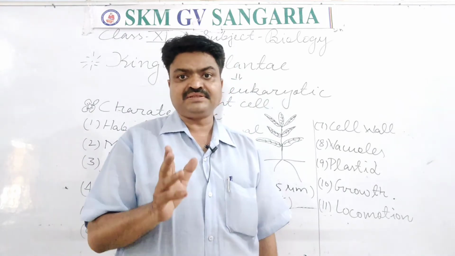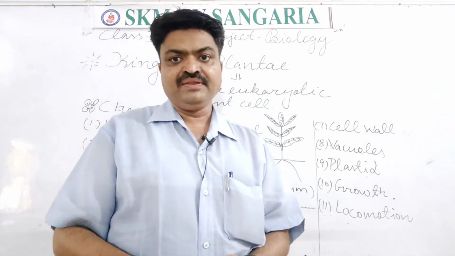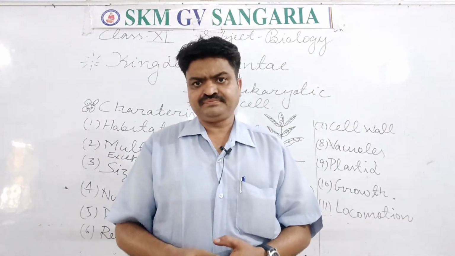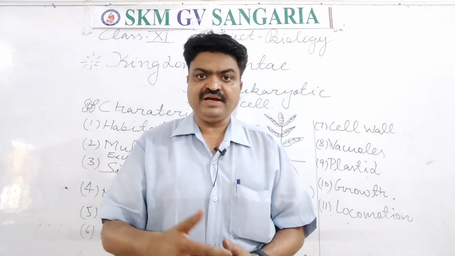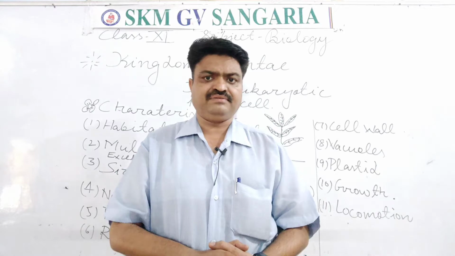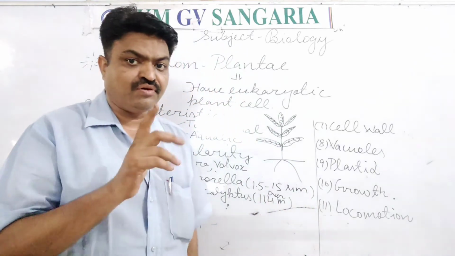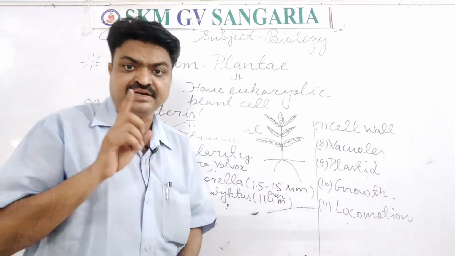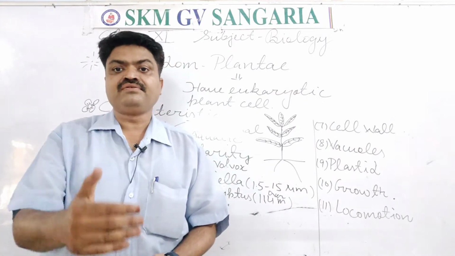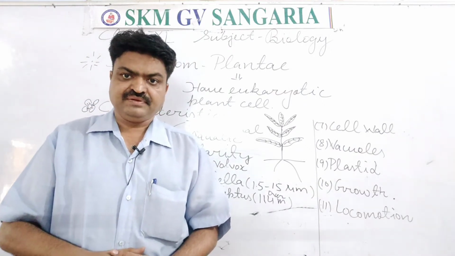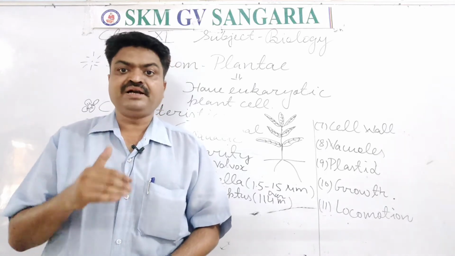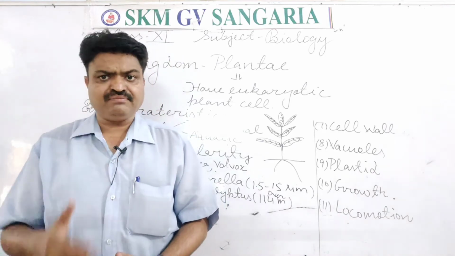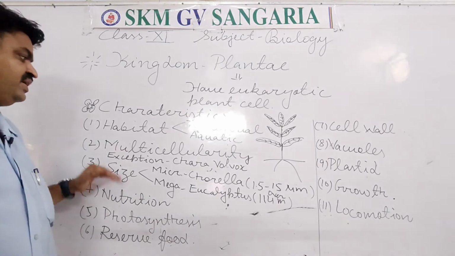But in this there are some exceptions, students, like some plants that belong to the algae have a single cell, like Chara and Volvox. Chara and Volvox are unicellular in nature, but most of them are multicellular.